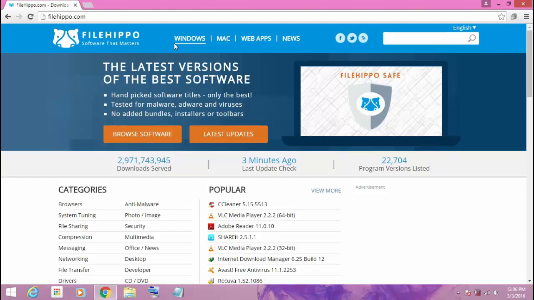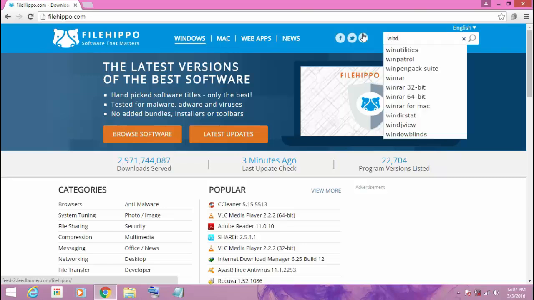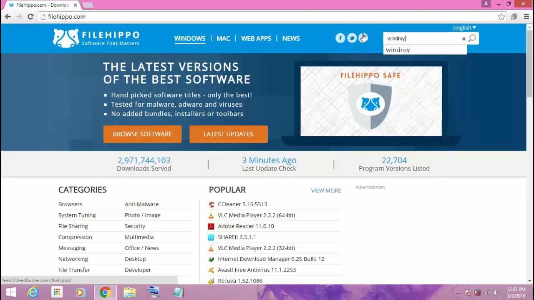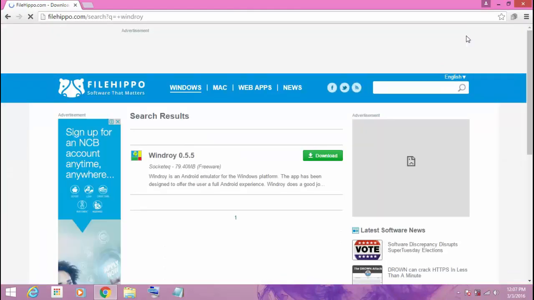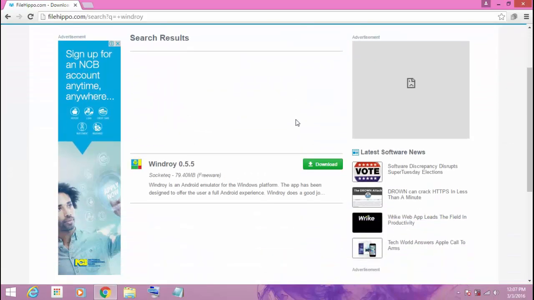So here now guys, you're going to go to your search box up the top right hand corner there, and there you're going to write in Windroy. So after you write in that, you go ahead and search. So there at the bottom you will see Windroy 0.5.5, so you go ahead and download that.